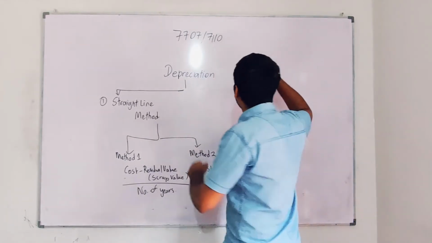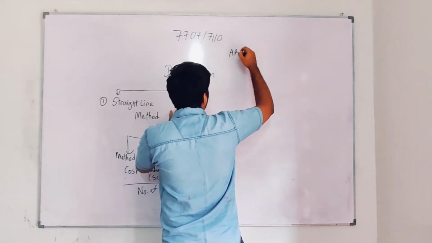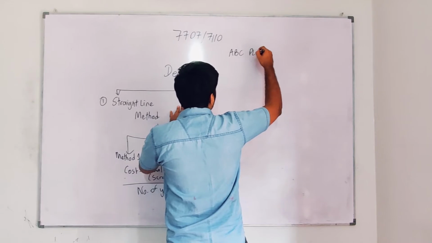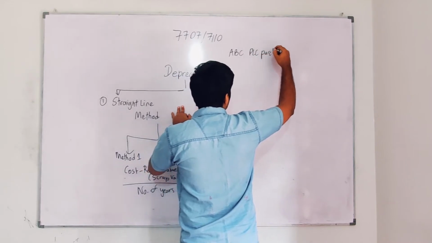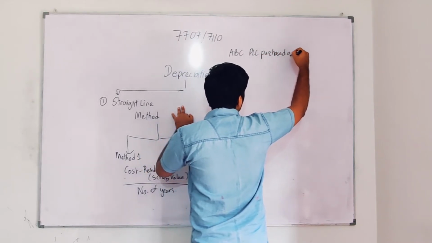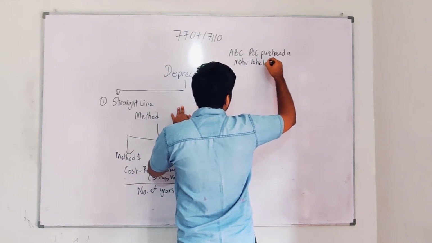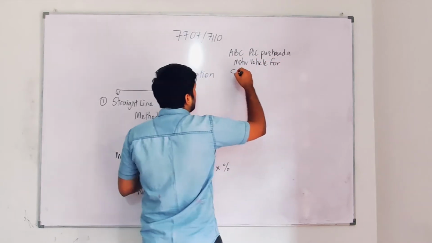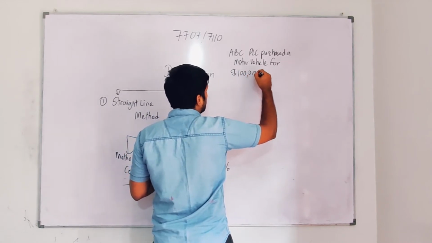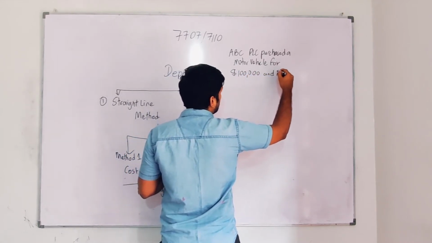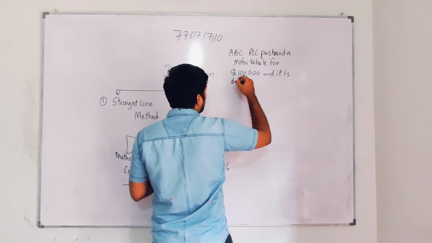So let me take as an example ABC PLC, a motor vehicle for $100,000, and it is depreciated. I'm going to take two methods.